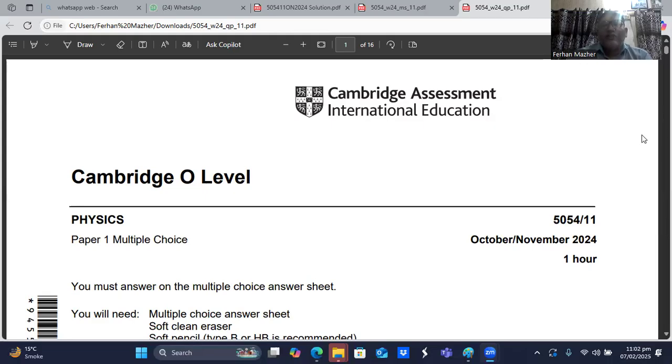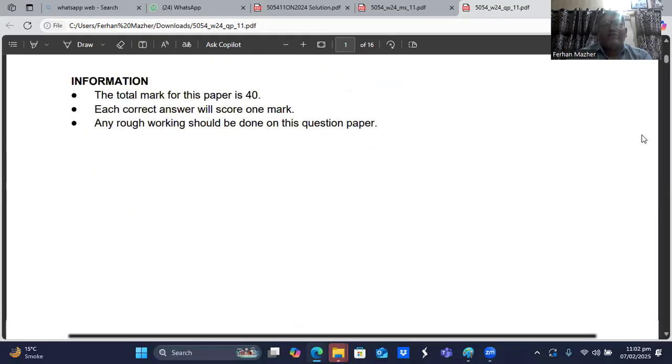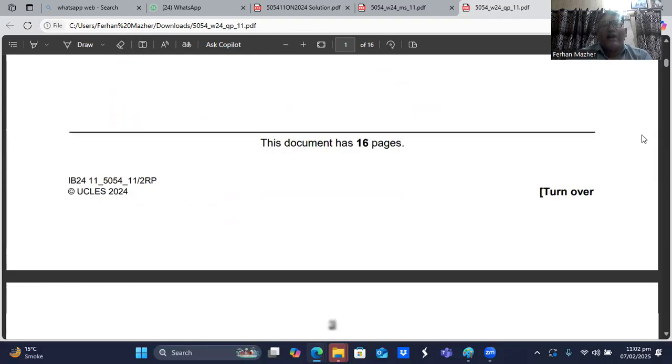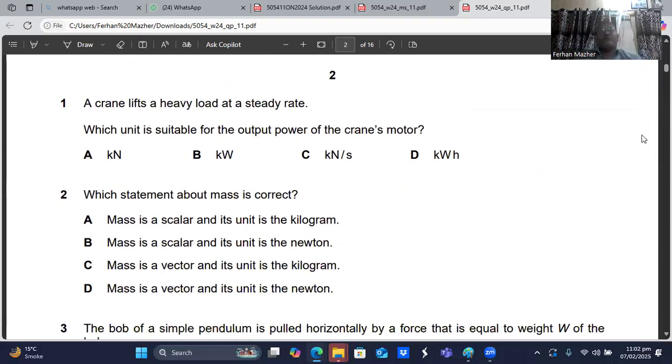The time allowed for this MCQ paper is 1 hour. The total marks for this paper are 40. So here we go. Question number 1 showing up on your screen. A crane lifts a heavy load at a steady rate. Which unit is suitable for the output power of the crane's motor? They are talking about the output power. Power is measured in watts and it can be in kilowatts. So I think B is the answer.